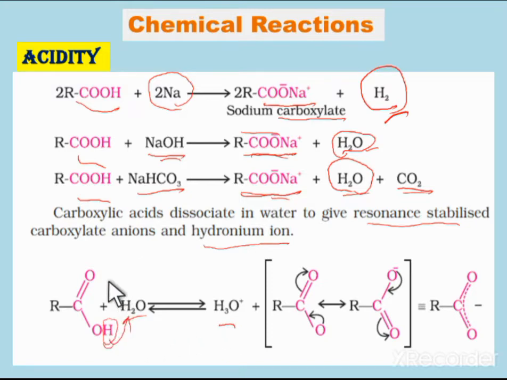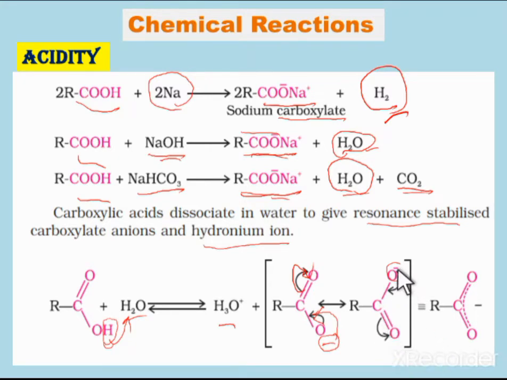Now this carboxylate ion can easily undergo resonance, so it is stabilized by resonance. The negative charge present on this oxygen can be delocalized between the carbon and oxygen. The multiple bond between the carbon and oxygen moves towards the oxygen, so this oxygen gets the negative charge and the double bond is obtained between carbon and oxygen.